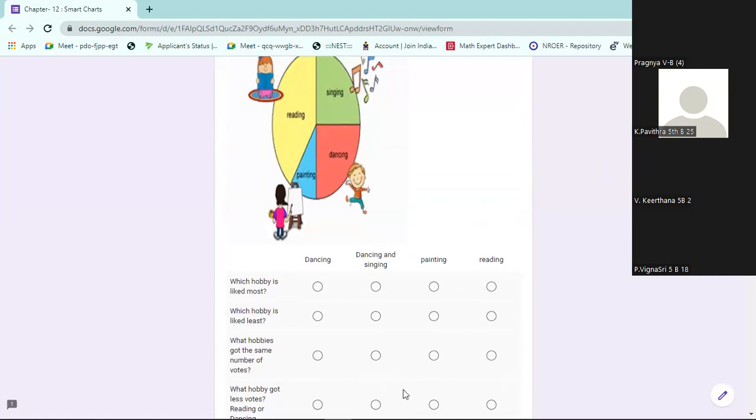Look here. Reading, singing, dancing, painting. These are the hobbies shown on the pie chart. Which is the most liked hobby? Many students like which hobby among these four? Reading, singing, dancing, and painting. So what is the answer? Most liked hobby?